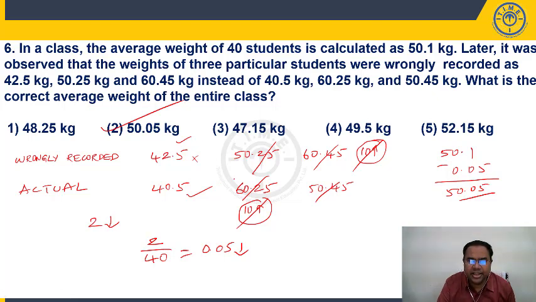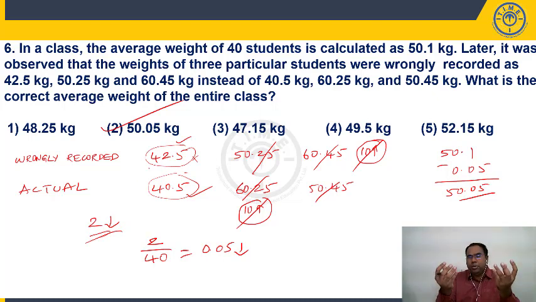See, don't add all these three and see it is 2 less. When I replace this with actual values, I am taking 2 less, the overall group total is reducing by 2. Instead of doing that, if you observe these two numbers, this is 10 more, so these values get nullified. So 42.5 to 40.5, if you replace 42.5 by 40.5, you are taking 2 less to the group among 40 people. When you distribute the 2, each one is decreasing by 0.05. So the average will also decrease by 0.05. So instead of getting into all those decimal calculations, I can say 50.05 is your answer.